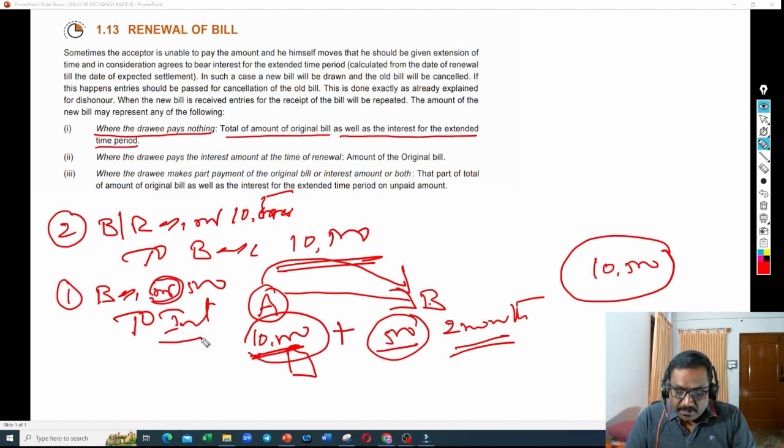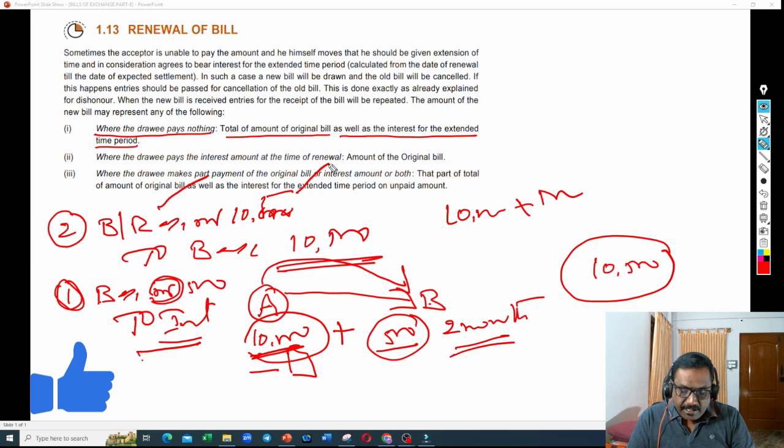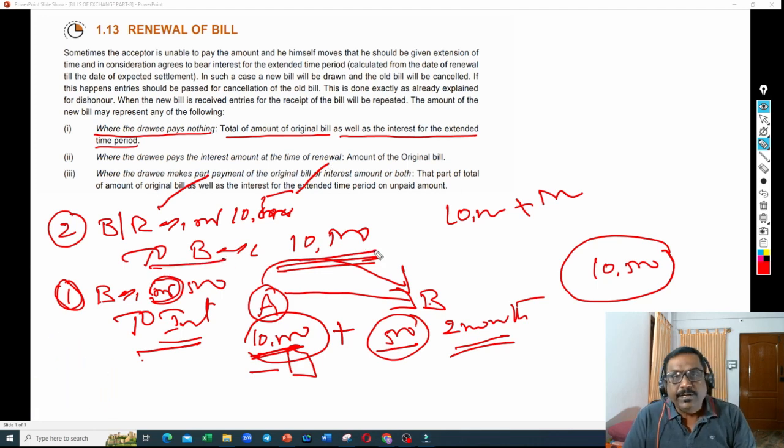And why is interest account created in A's books? Interest is an income for him, so he is crediting interest. So B account debit to interest account. That is the entry. This is the first entry. Then he has to write a bill with 10,000 plus 500. So bills receivable account 10,500 to B account 10,500. This is the entry to be written.